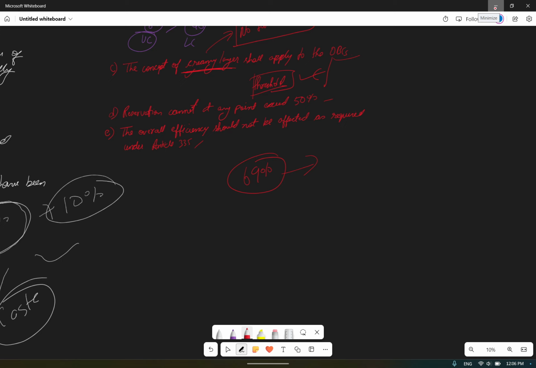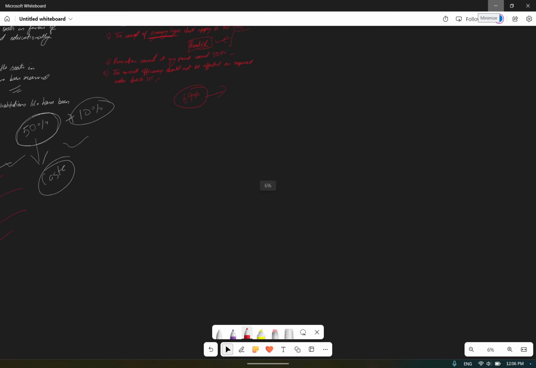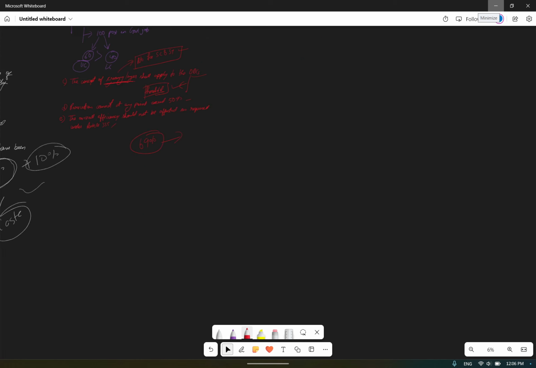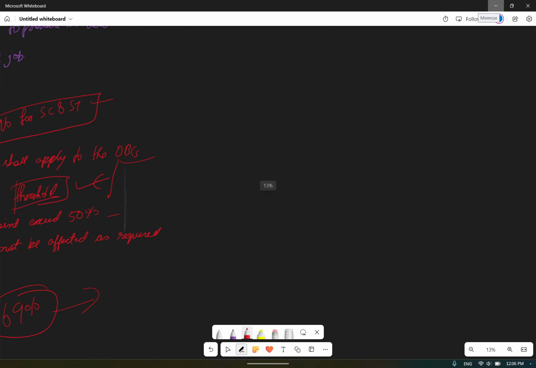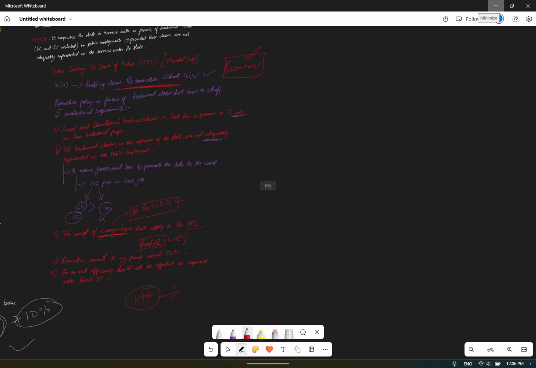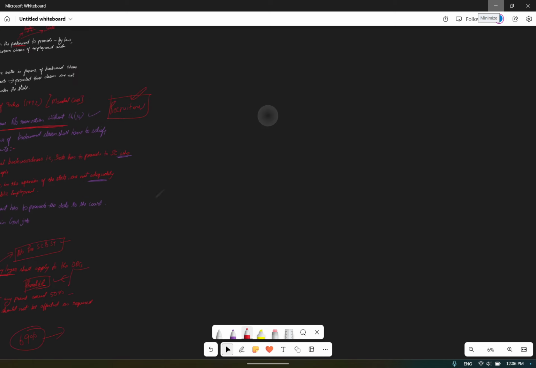Okay, so Article 16 Clause 4A. What exactly is Article 16 Clause 4A? We'll see. Article 16 Clause 4 subclause A. Okay, so the Parliament decided to amend the Constitution, inserted by the 77th Constitutional Amendment Act.